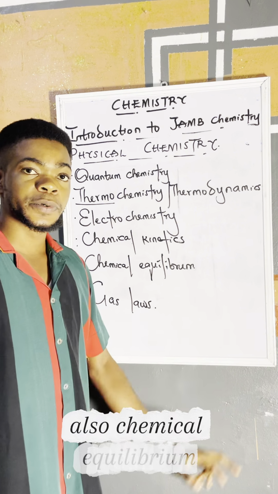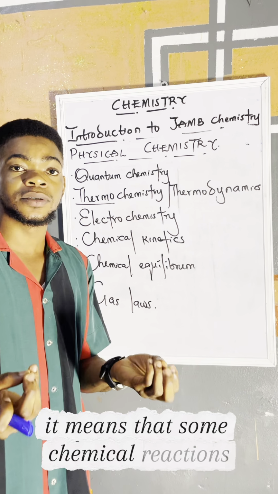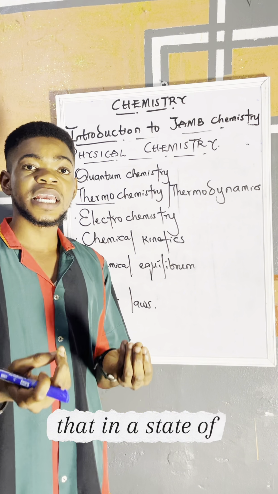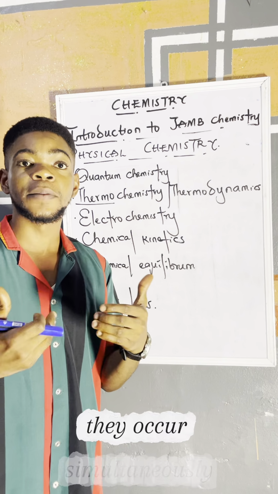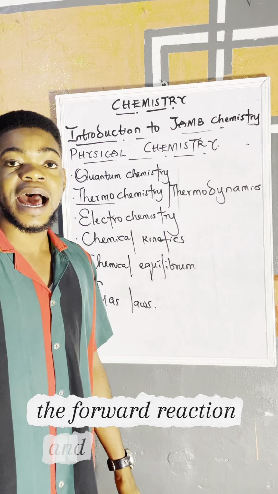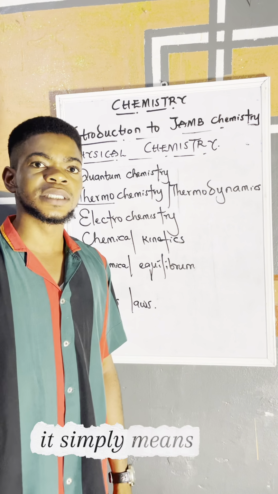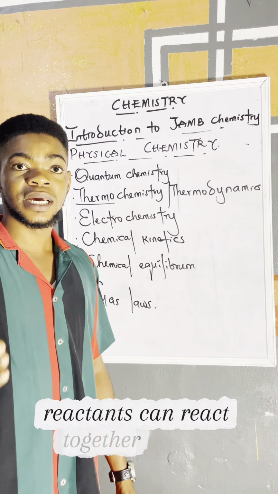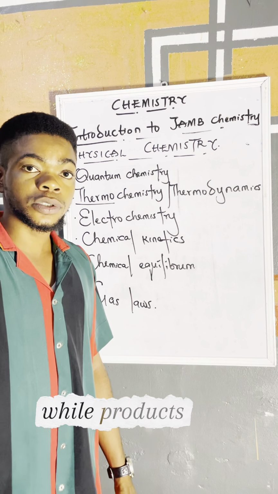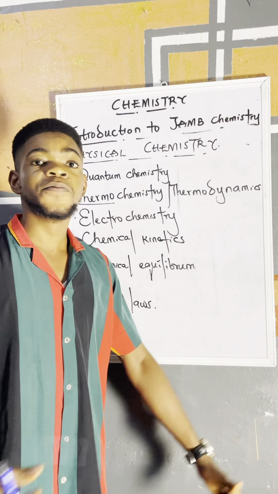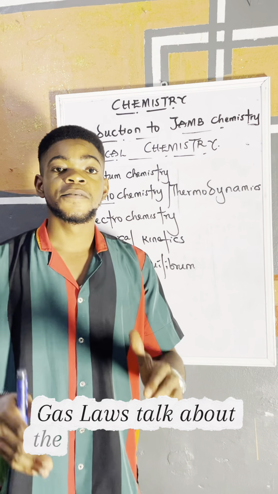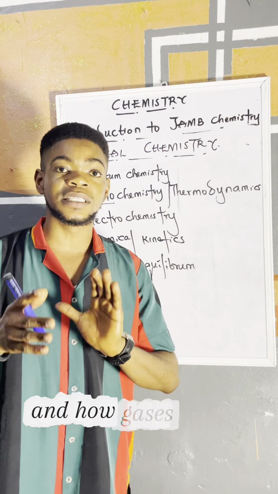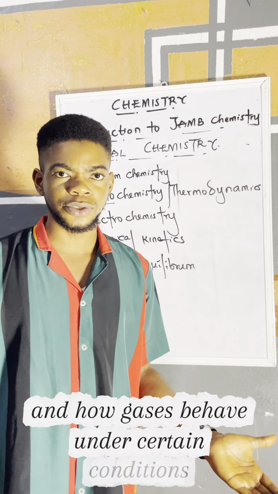Also chemical equilibrium. It means there are some chemical reactions that are in a state of equilibrium, that is, they are in a constant state. They occur simultaneously, the forward reaction and the backward reaction. It simply means that reactants can react together to give product, while product also are forming the reactants. Very simple. Then we also have gas laws. Gas laws talk about the factors that affect gases and how gases behave under certain conditions.